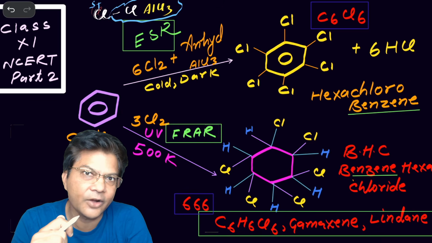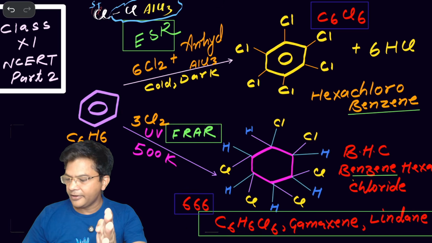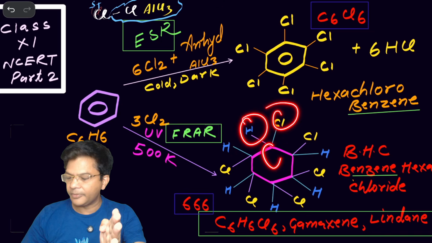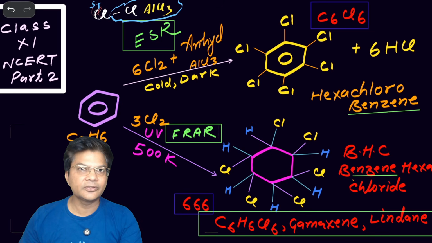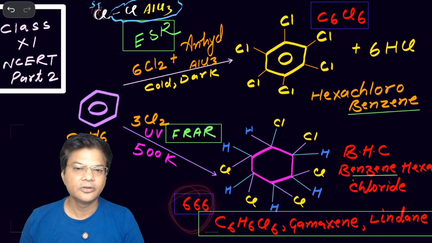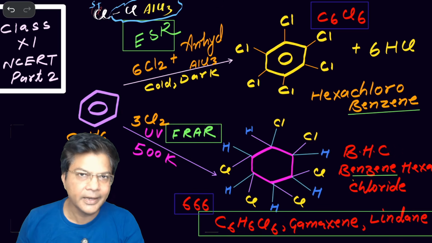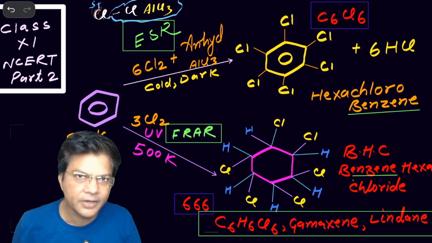This is not aromatic. And you see hydrogens are there, chlorine is there, carbon is there. C6, H6, Cl6, triple six. Better to remember triple six. Remember that its name is benzene hexachloride. In the name benzene is there, but it is not benzene at all.